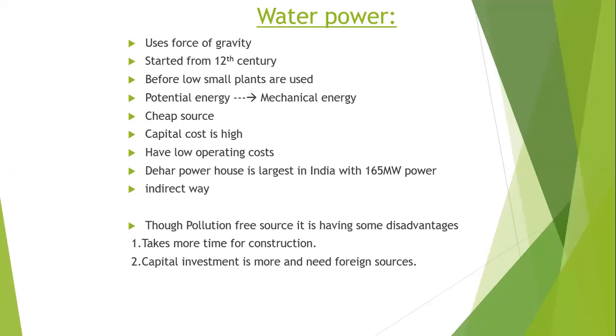After that, the main disadvantage is that if any problems occur in the future, we have to relocate it. The equipment you have should be relocated. And if you want to increase the size or capacity of the hydropower plant, that also we should consider at the first.